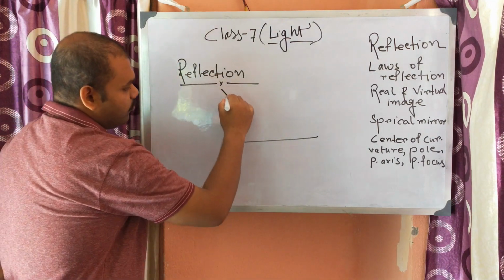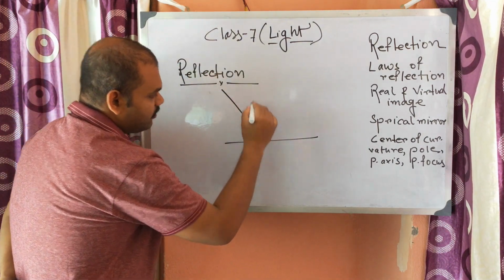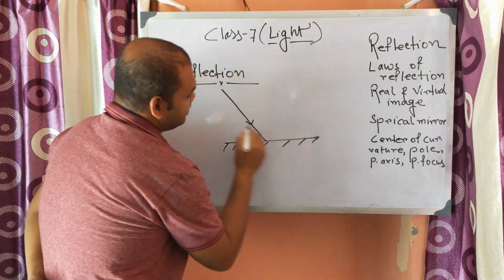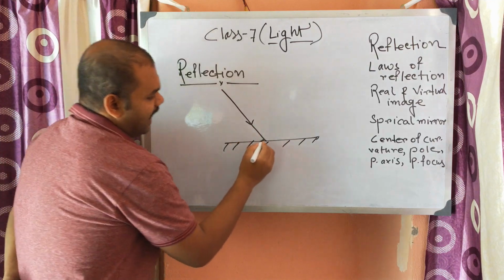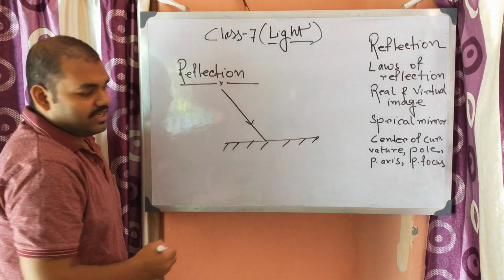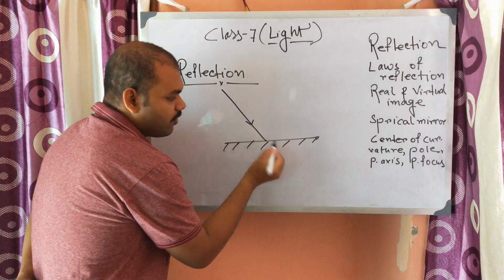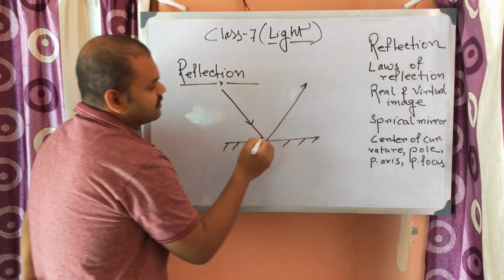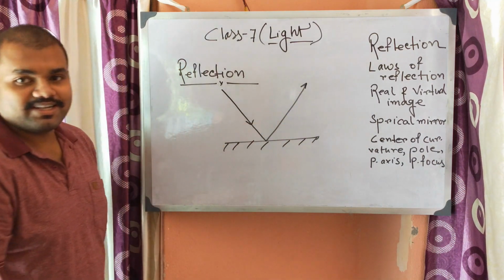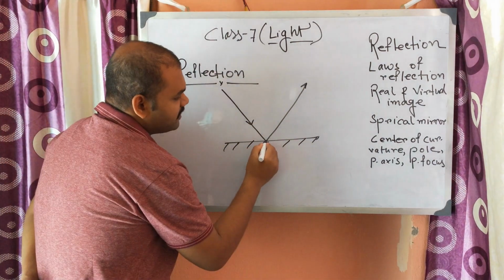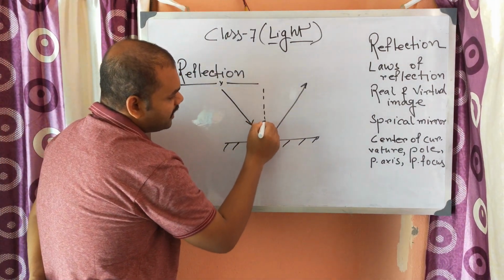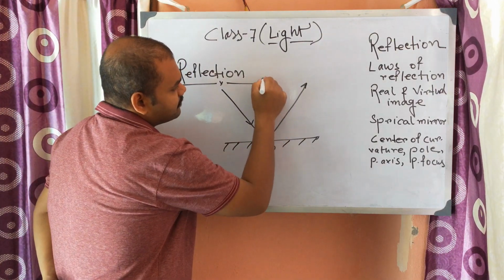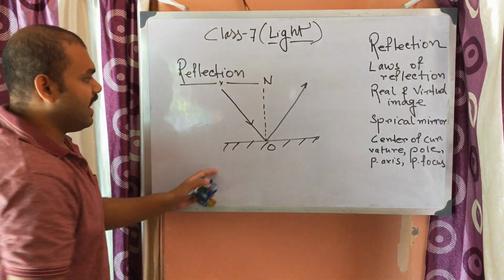The ray which is incident on the surface is known as the incident ray. After incidenting on this point, it reflects, so this is known as the reflected ray. On the point of incidence, if we draw a perpendicular, then this perpendicular is known as the normal.